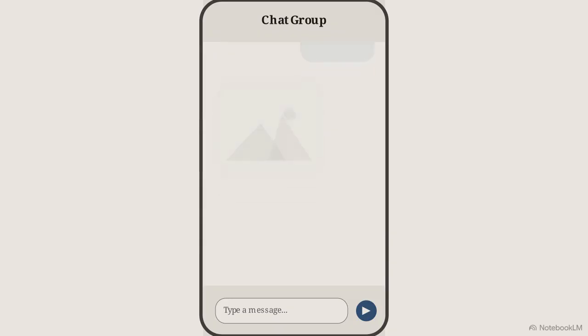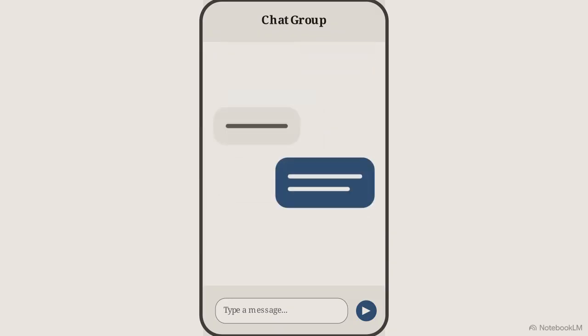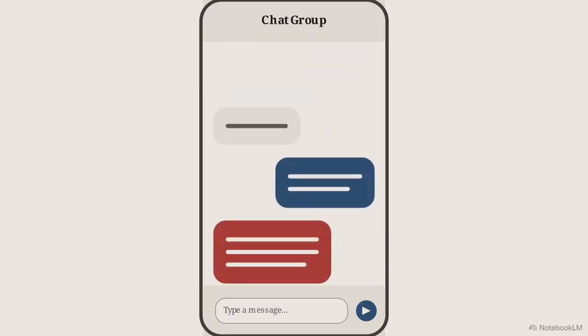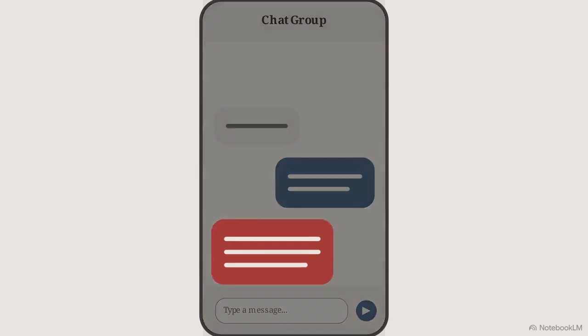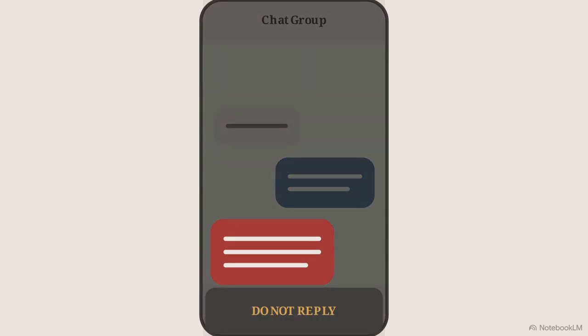Some messages require a completely different protocol. As shown in this interface, when a chat crosses from a mean joke into a serious threat of physical violence or severe harassment, a barrier must come down. You do not reply. Instead of arguing, you secure the evidence. You take a screenshot of the isolated threat and immediately lock it away for review.